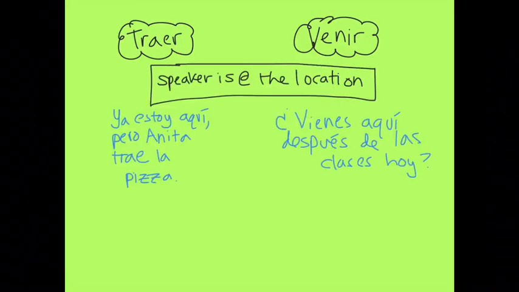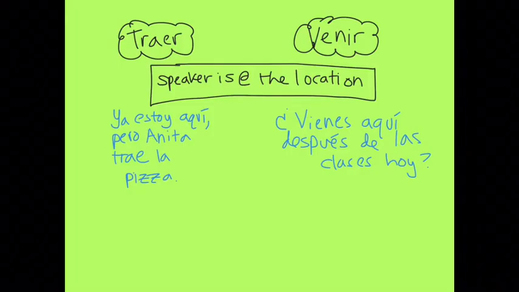Now the last two that are a little funky are TRAER and VENIR. Their meanings are pretty straightforward, to bring and to come, but in Spanish they're used very situationally. So for both of these, there's an odd rule we have to keep in mind. Whenever we use these, the speaker must be at the location they're referring to. So, for example, if I want to say someone's bringing a cake to the party, I have to already be at the party if I want to use TRAER. I have to be at the location that something is being brought.